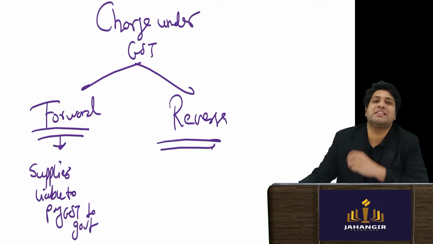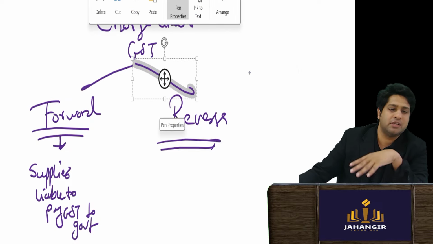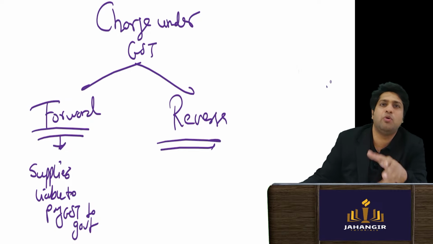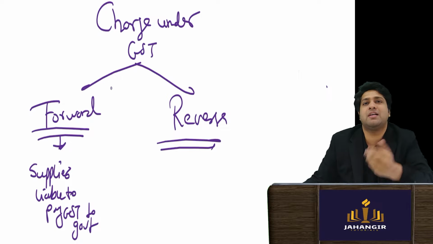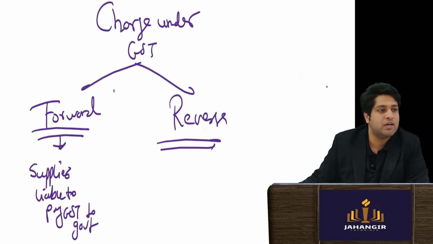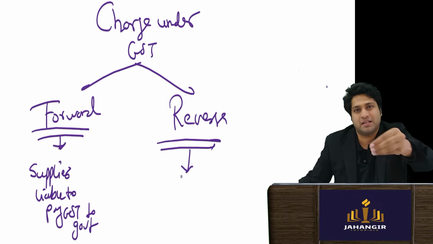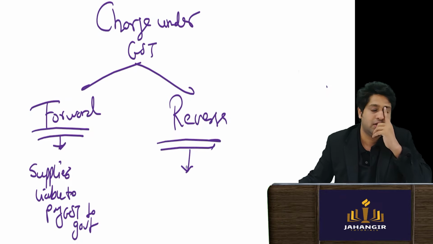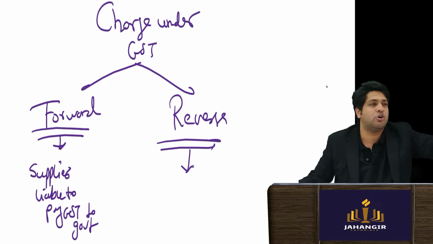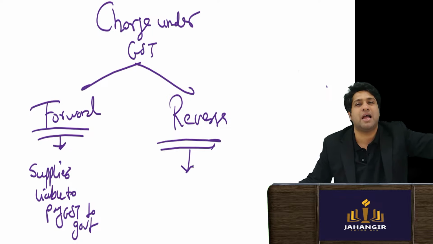But in exceptional cases, where government will notify, we'll see, for example when the supplier is a farmer. In that case, they say we cannot put the supplier under burden when the supplier is a small unregistered person. The supplier is not registered, the supplier is a farmer, agriculturist.